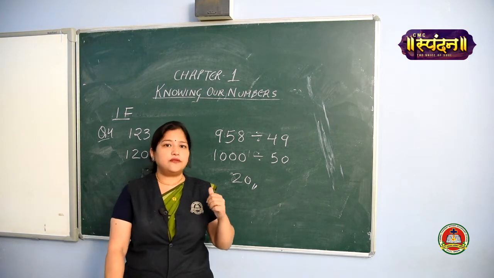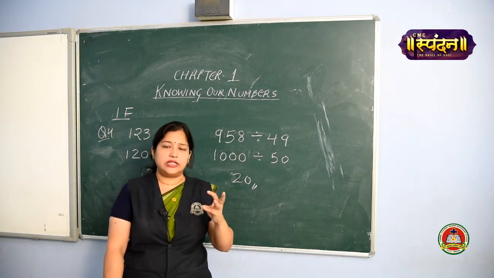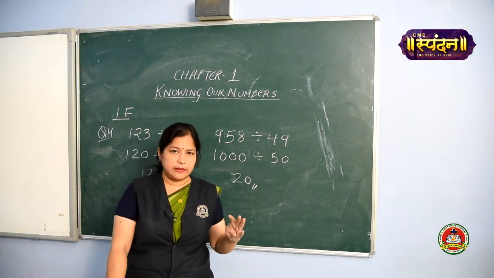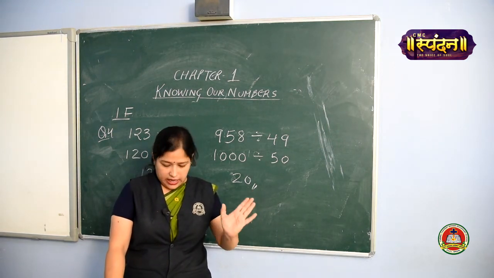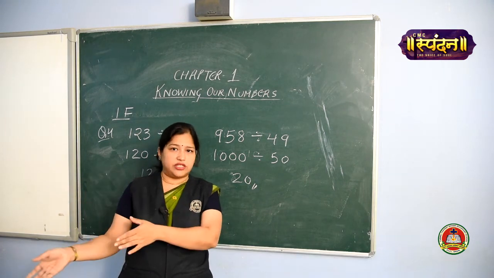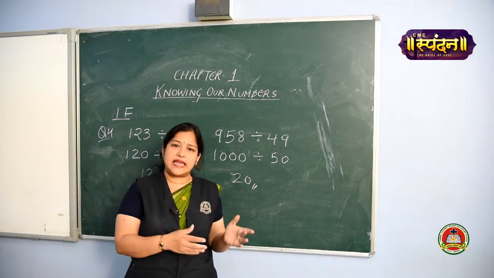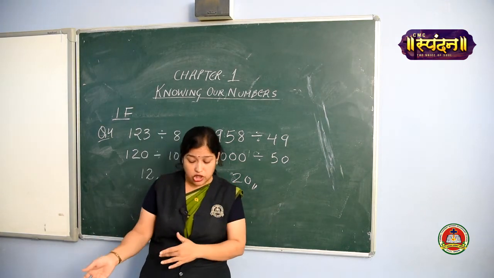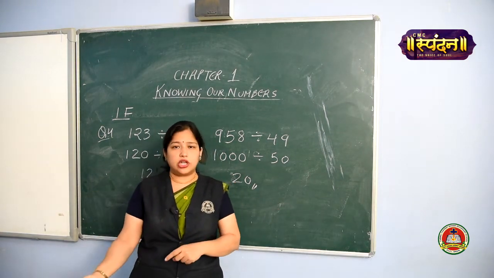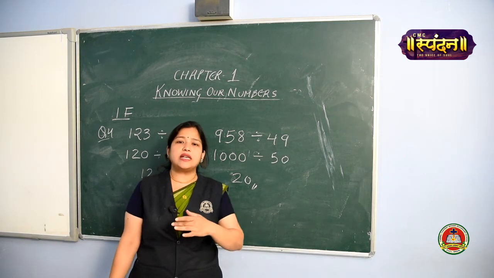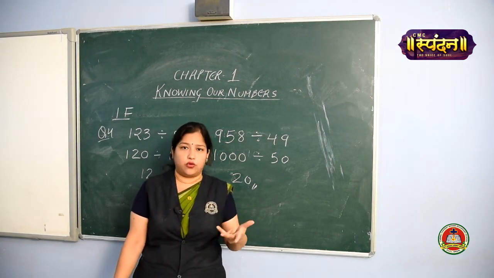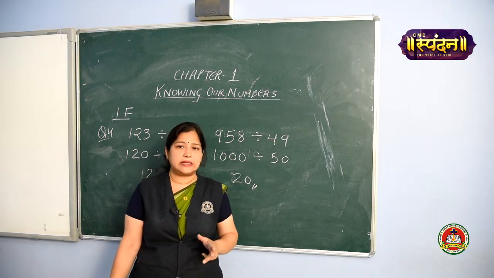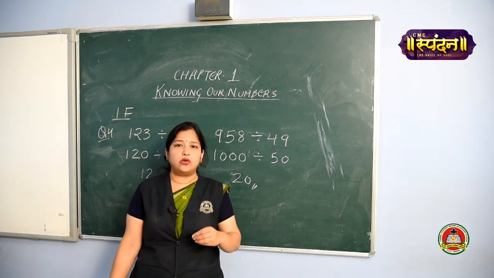You just imagine those 4 fundamental operations: addition, subtraction, multiplication and division. This question is very simple. In first year, he rode his motorbike for this much kilometer. For the second year, he rode his bike for this much kilometer, and for the third year also the kilometer is given. And the question is asked that total how much kilometer he drove. So what are you going to find out? The total distance covered in these 3 years? Yes, we are going to find out their sum.